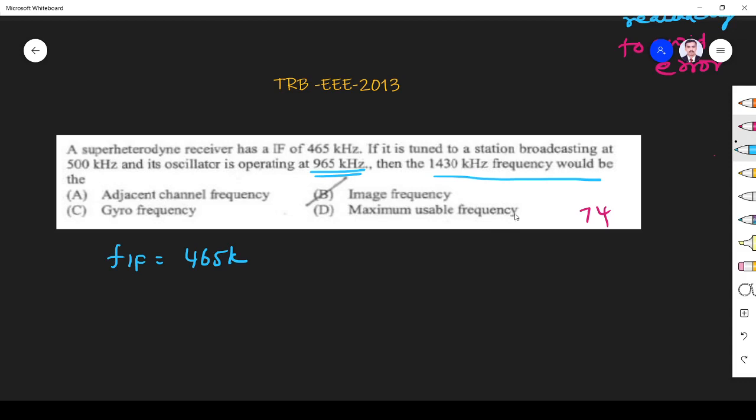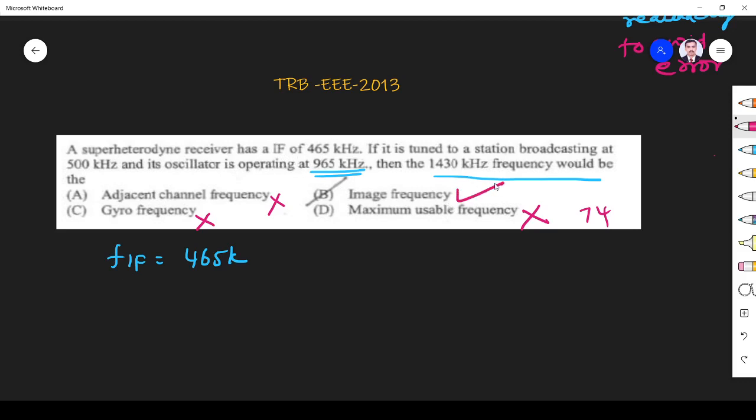We know maximum usable frequency is available in antennas only, not in a superheterodyne receiver, so that is wrong. Gyro frequency is not used here. Adjacent channel frequency we can use in some other context. Apart from RF and IF, the only frequency we use in the superheterodyne receiver is the image frequency.